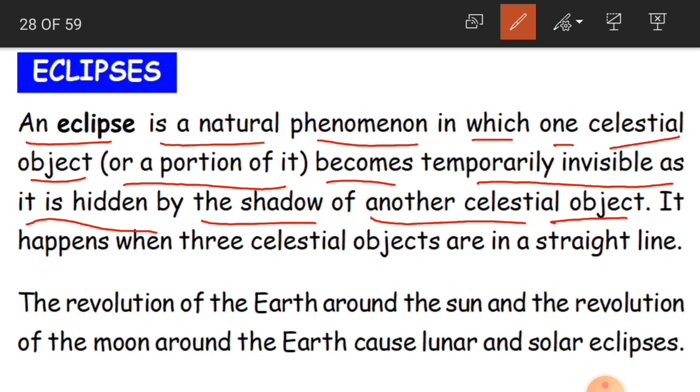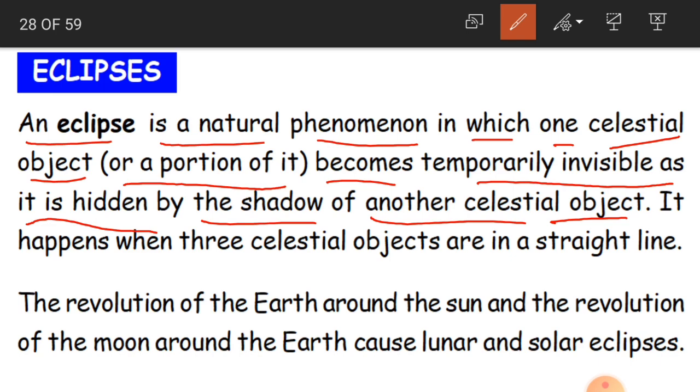Why? Because it is hidden by the shadow of another celestial object. Suppose the moon is hidden by the sun, or the sun is hidden by the moon, and it is for only some time. So when moon or sun is hidden by any other, that time is called an eclipse. That particular period is called an eclipse.